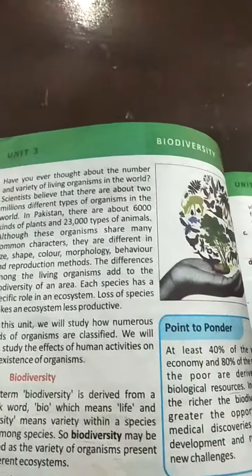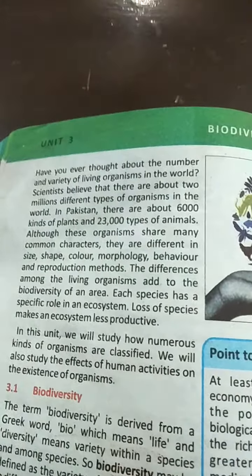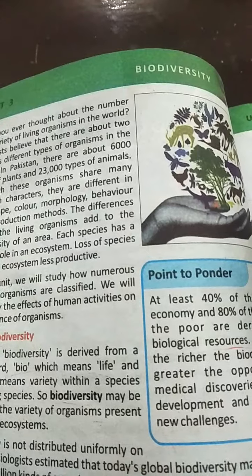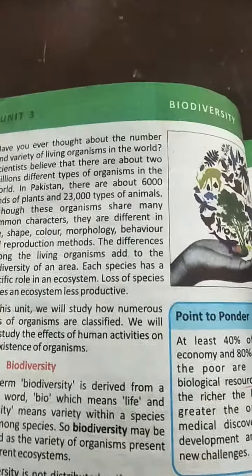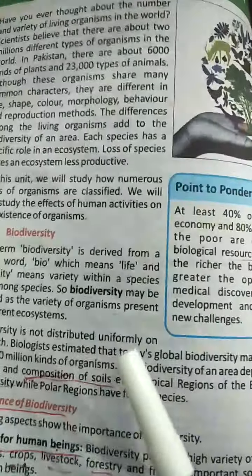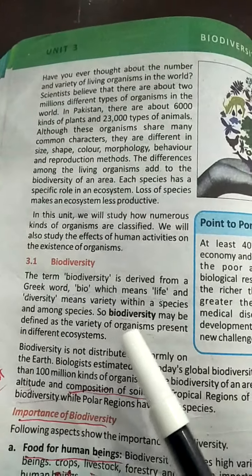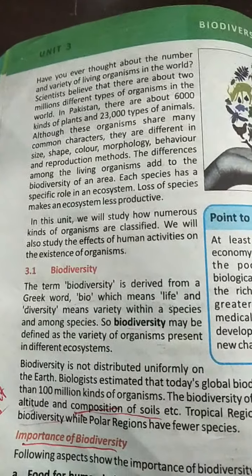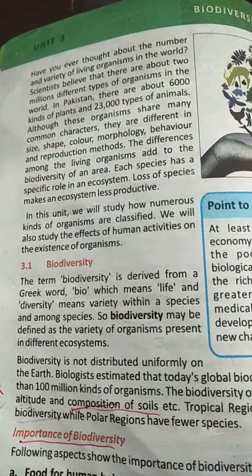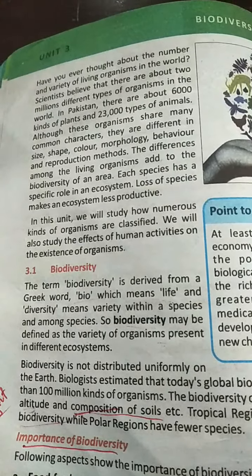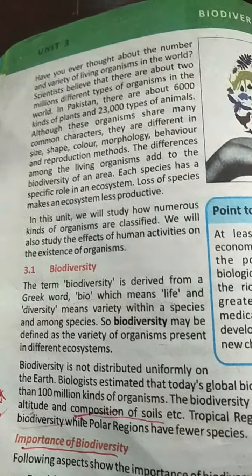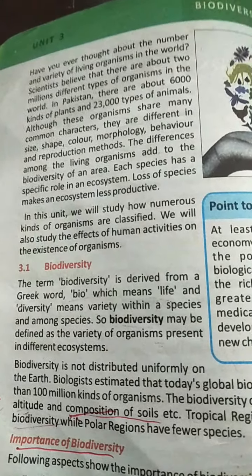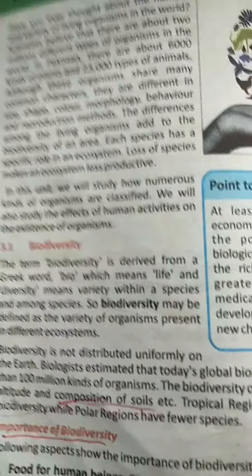The term biodiversity is derived from two Greek words. Bio means life or living things, and diversity means variety. So biodiversity may be defined as the variety of organisms present in different ecosystems. Now, what is an ecosystem? Dear student, an ecosystem is the relationship of living with non-living and of living with other living things. So the interrelation of living things with other living things and with their non-living environment is called an ecosystem.